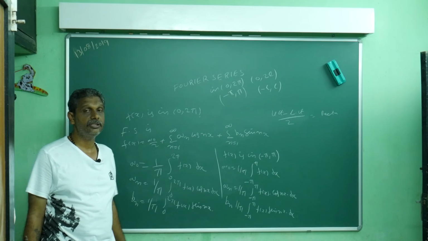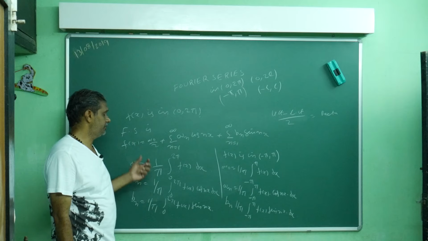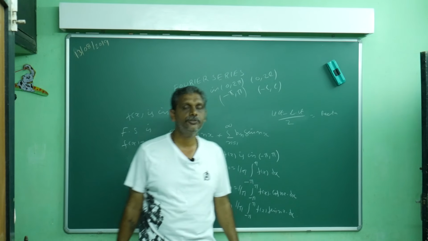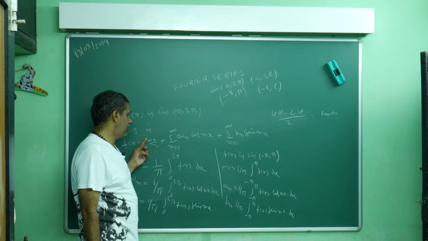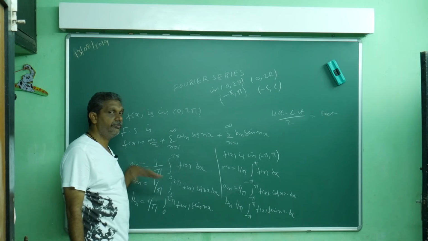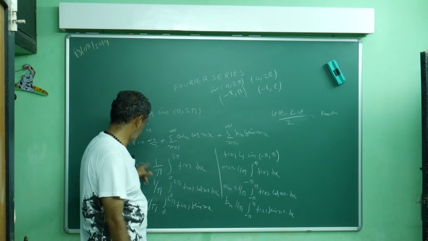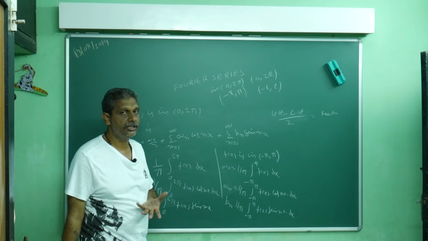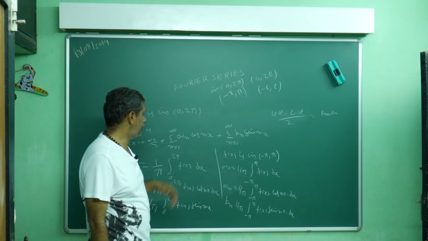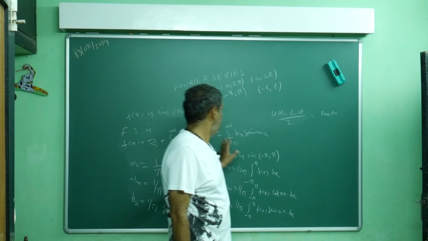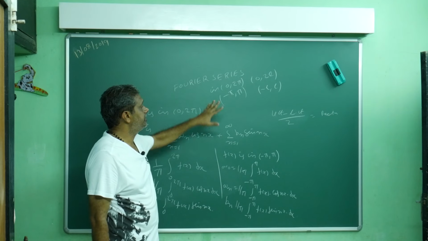Not only that, one thing you can remember: in examination they will ask, find the Fourier coefficient, the constant coefficient. Constant coefficient means find a naught, then the constant is a naught by 2 only, just don't leave it at a naught. Find a naught using this formula, whatever value you get, divided by 2, you can tell this is the constant coefficient. So remember, this is for 0 to 2 pi and minus pi to pi.